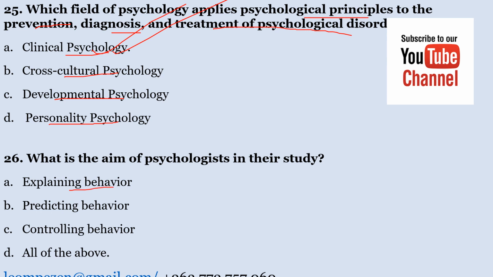Number 26. What is the aim of psychologists in their study? A. Explain behavior, predict behavior, control behavior, all of the above. What is the aim of psychologists? The correct answer here is all of the above. All of these are the aims of psychologists in carrying out their studies.